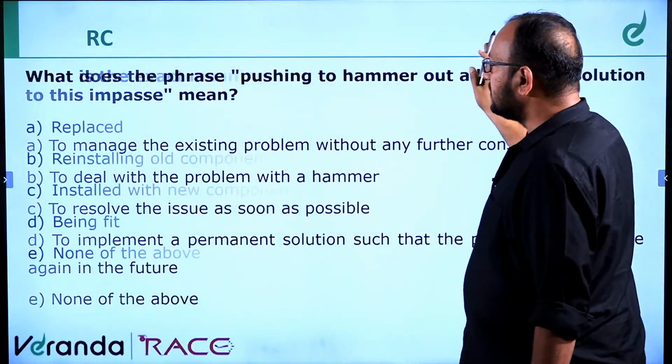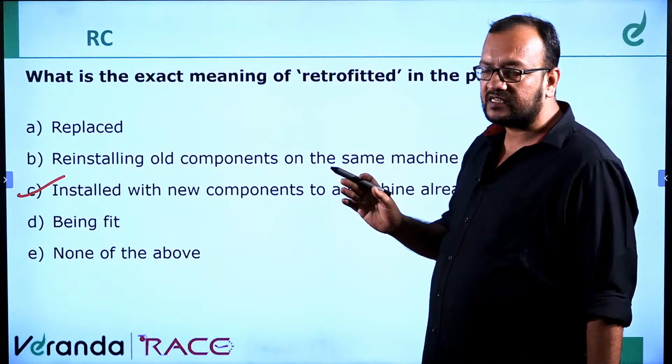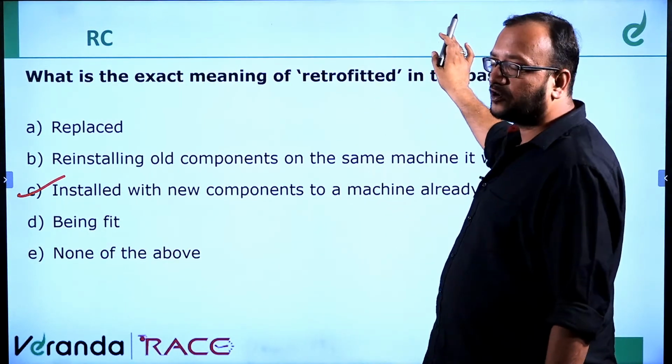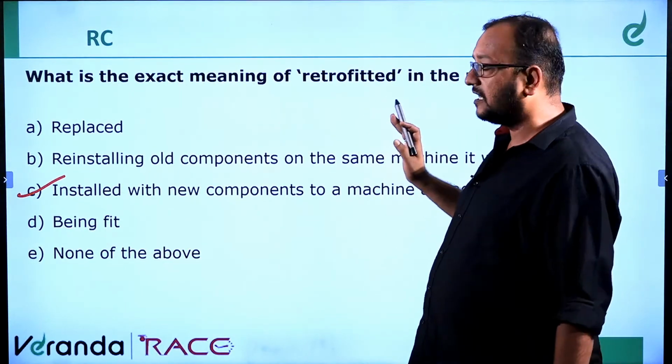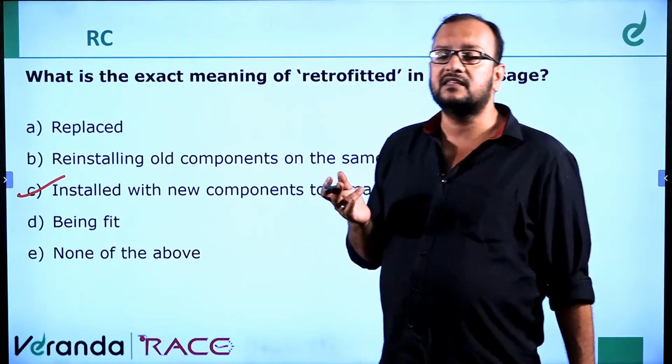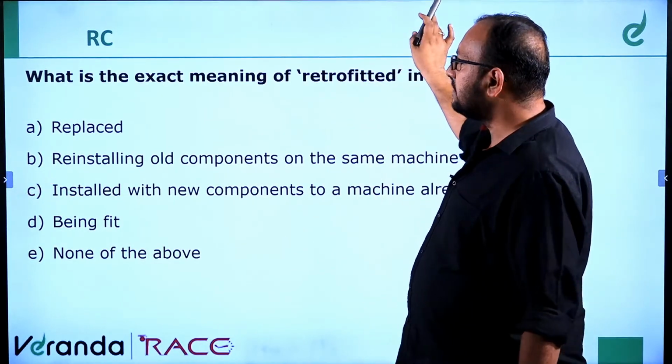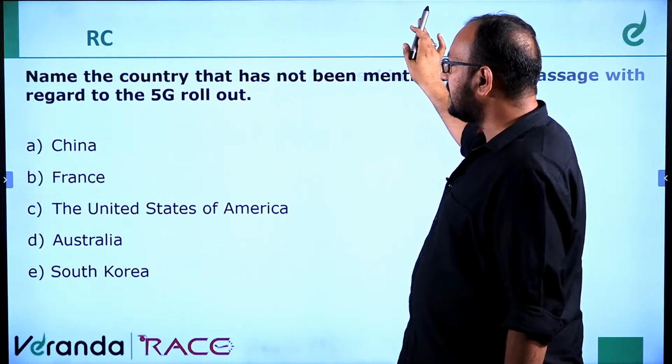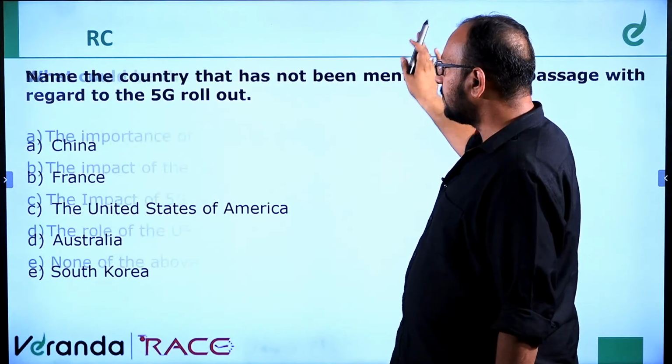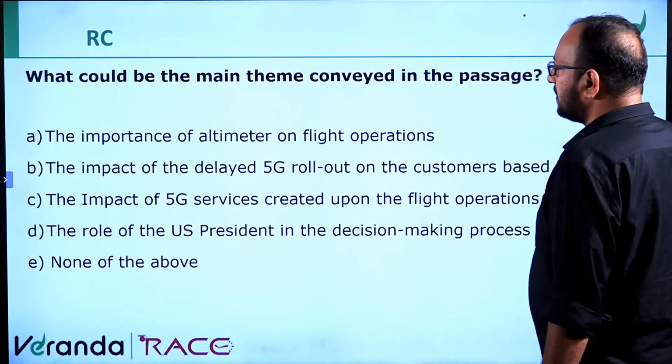So let's do one thing. Let's check these two hammer questions and then check the word retrofitted. Then we'll be done. And we also have to understand the theme of the passage. So what's going to be the theme of the passage? It's about the US, right? What's the main theme conveyed in the passage?